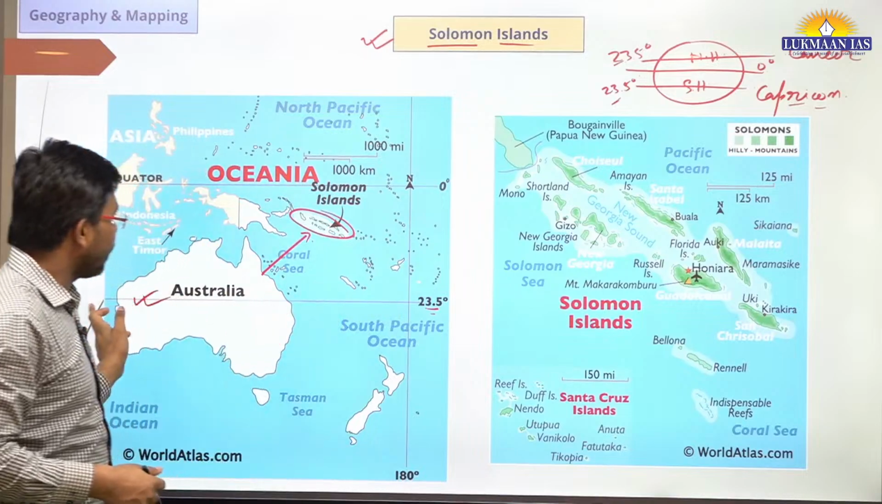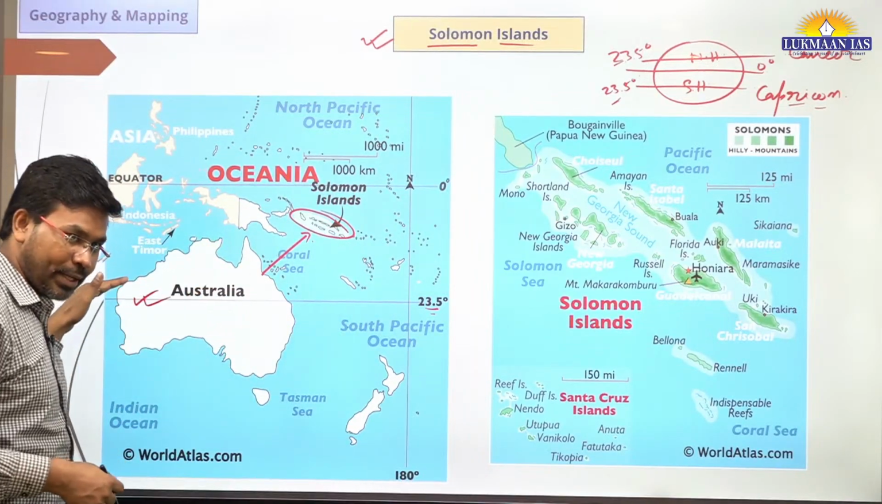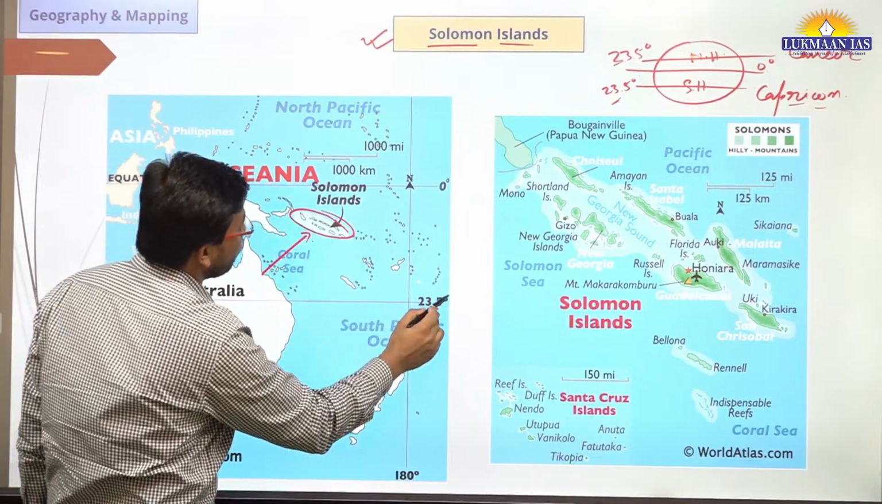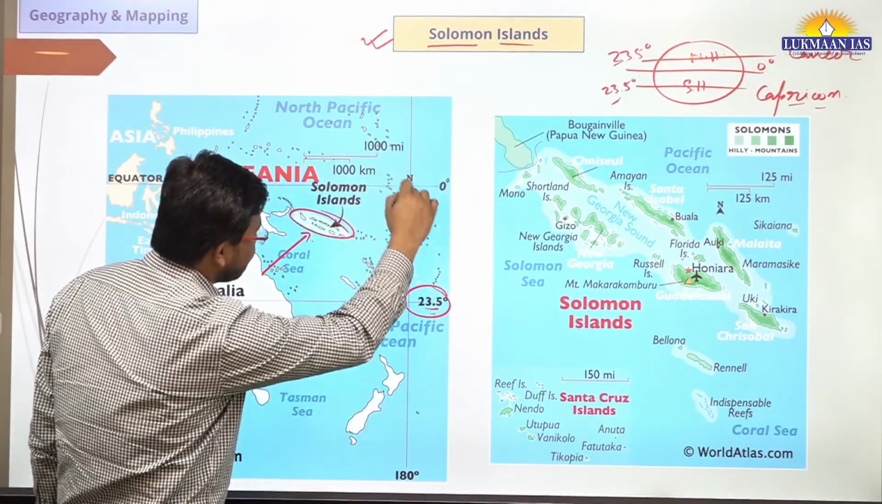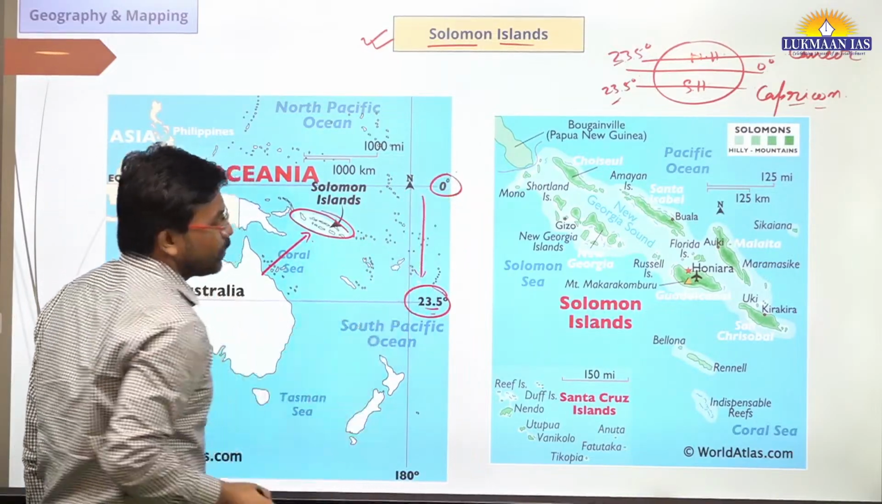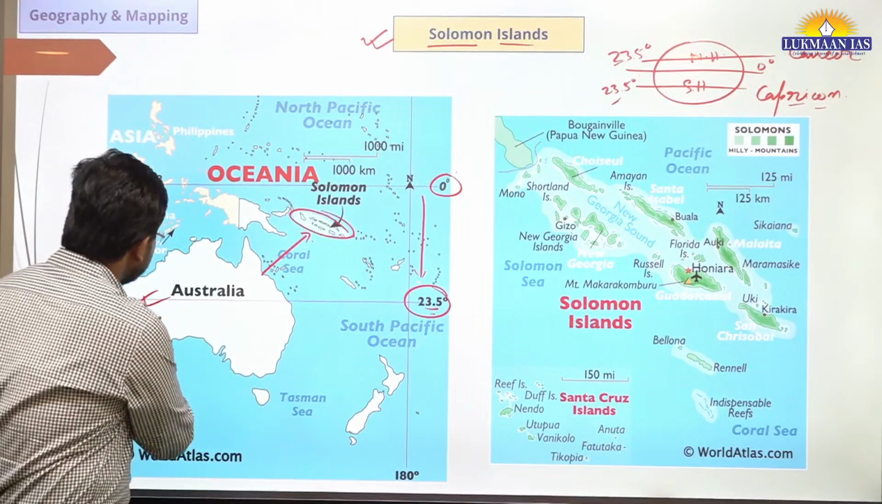Now this is the Tropic of Cancer. It is one of the tropics. Then Solomon Islands is located, this is the Tropic of Capricorn, because it is in the southern part. 0 degrees over here. So now this is Australia.